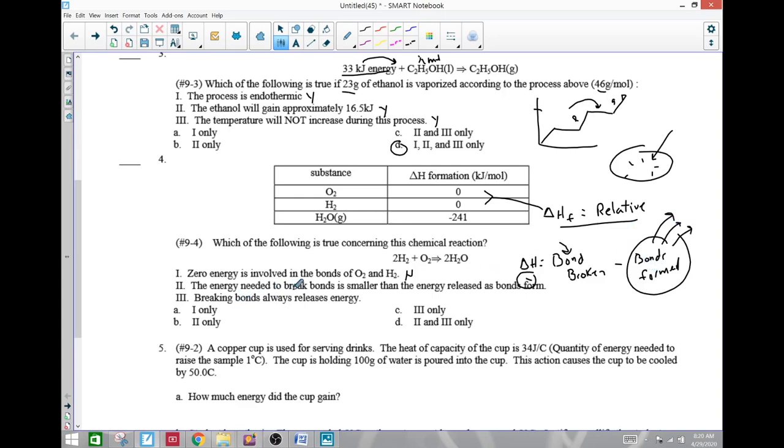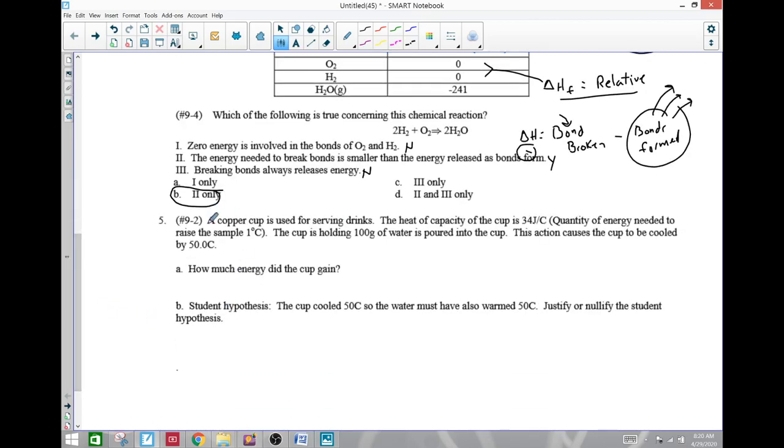The energy needed to break bonds is smaller than the energy released when bonds are formed. That is yes. Breaking bonds always releases energy? No. When we form bonds, we release energy. That's a big misconception there. Good question.